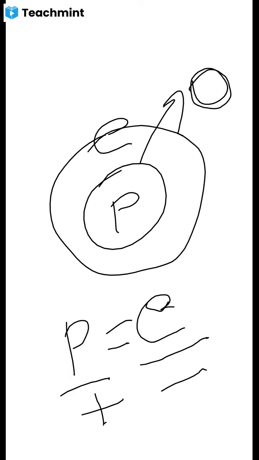Understood? That is why any atom, initially, is electrically neutral.